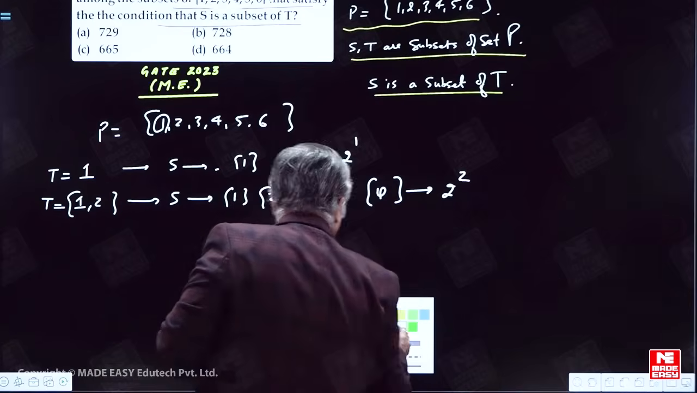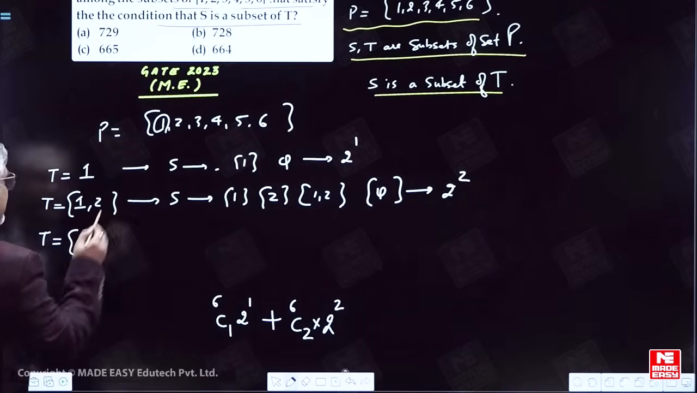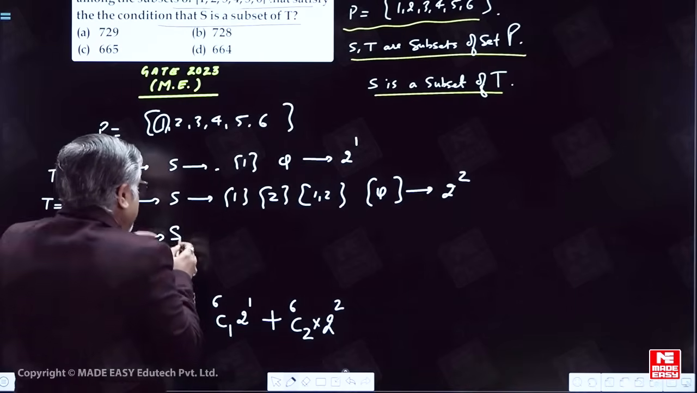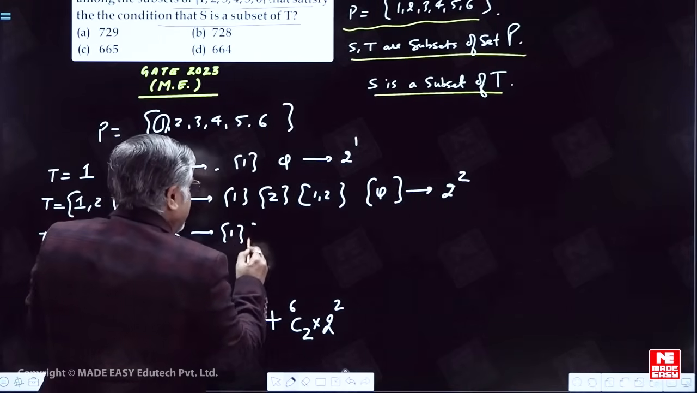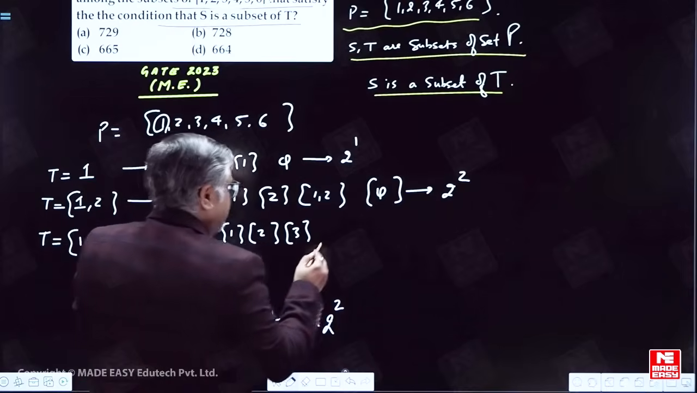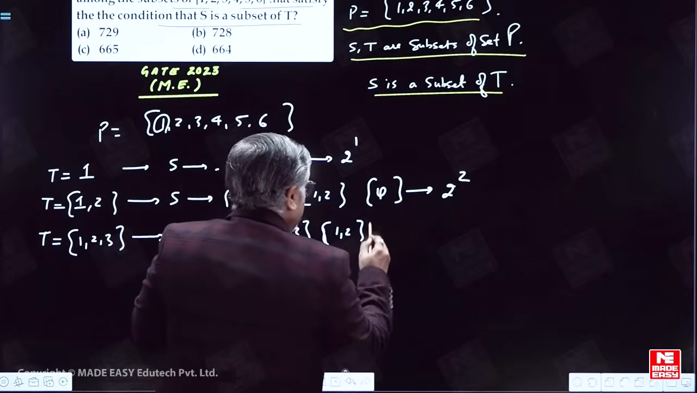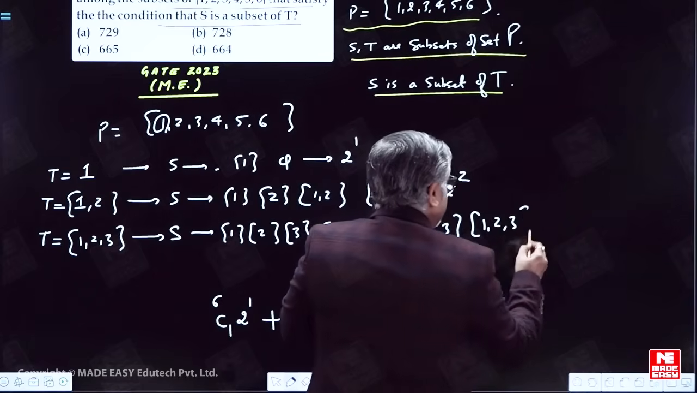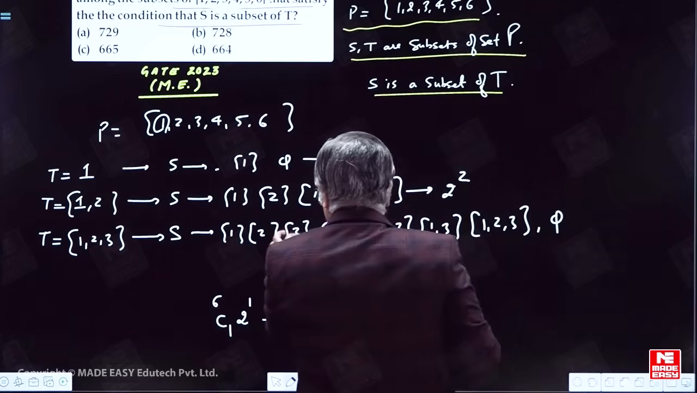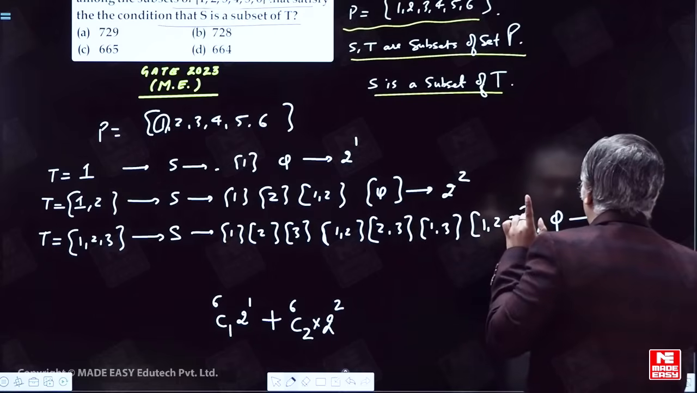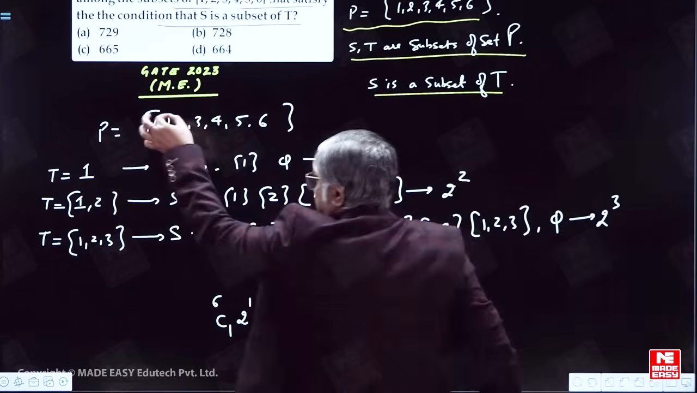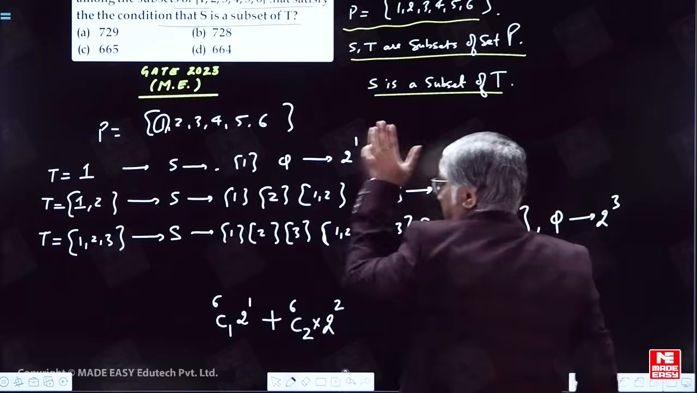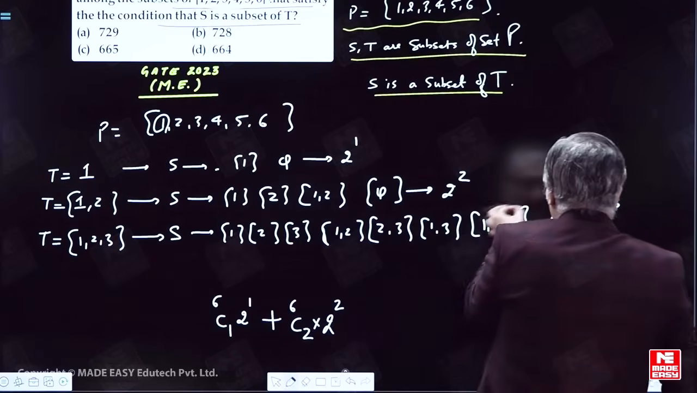And same thing if T is a set which is a subset of P and contains 3 elements. The number of subsets S of T that are possible: we have 1, we have 2. In a very similar way as I have done in the beginning, we have here 1 and 2, here 2 and 3, and here 1 and 3, and finally here 1, 2, 3, making 8 subsets. I need not explain it because I have already explained: if T contains 1 element, the number of subsets will be 2 power 1. T contains 2 elements, subsets will be 4. T contains 3 elements, subsets will be 8.